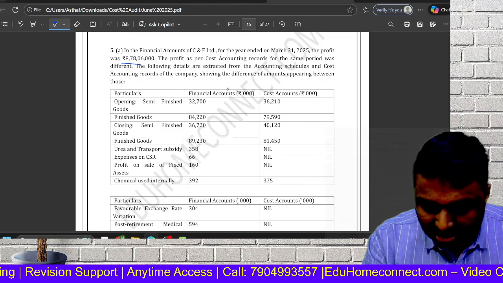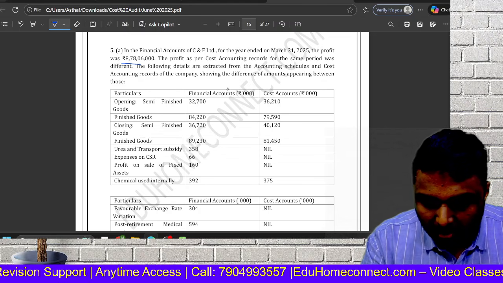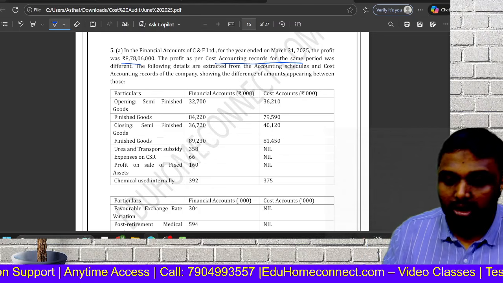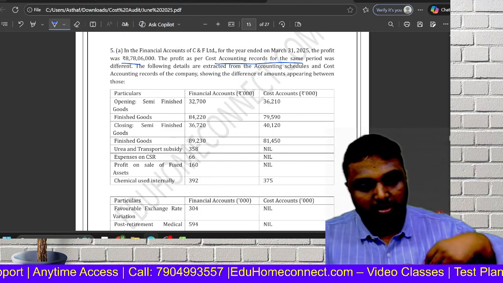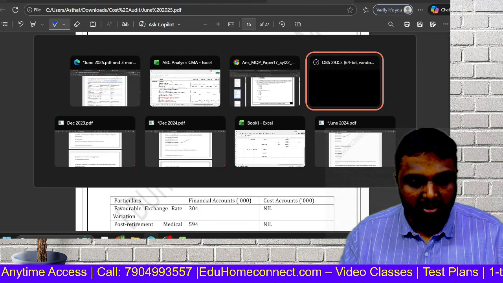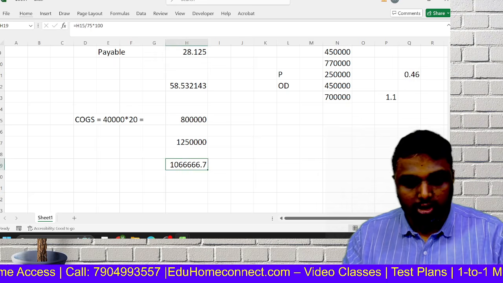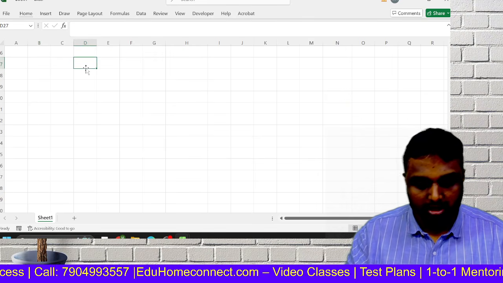It's like the financial accounts for the year profit. The profit as per cost accounting, same period, is different. So you are starting with the profit as per financial accounts. This is very, very important, friends. I will tell you some shortcut there. Anyway, one profit reconciliation will come.